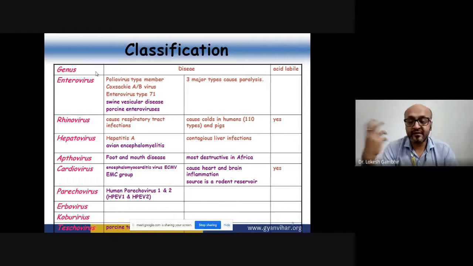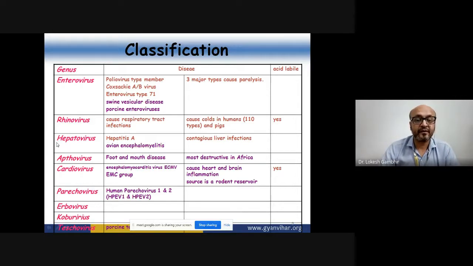The rhinovirus is again a common cold virus, and there are almost 110 different types that can induce the common cold inside the host. Or whether we are talking about the hepatovirus, which contains a very potent pathogen, hepatitis A, that causes liver infections. And another important virus, not in terms of humans but in terms of cattle disease, identified in 1898 and still a very potent animal pathogen, is called aphthovirus.